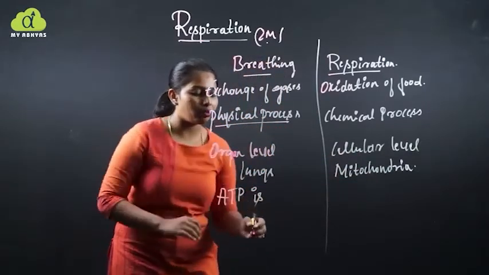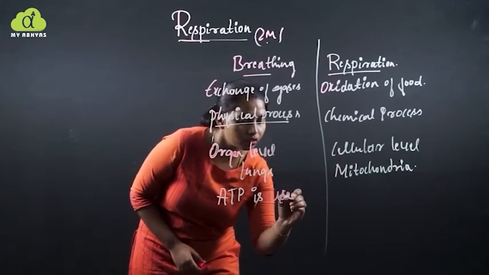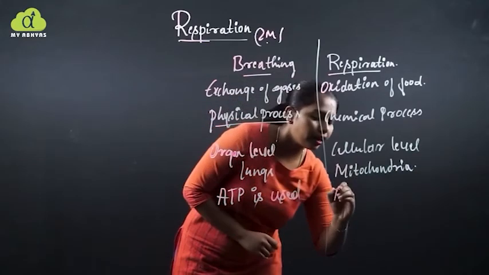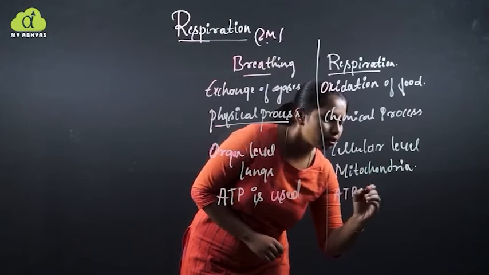In breathing, ATPs are used, whereas in respiration ATPs are synthesized.